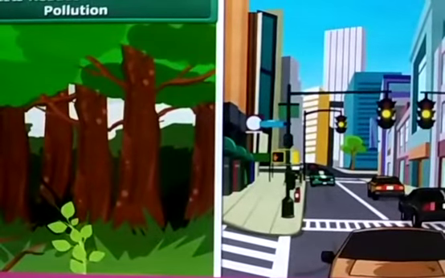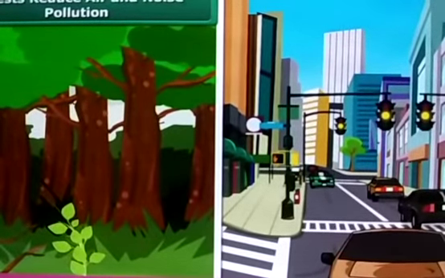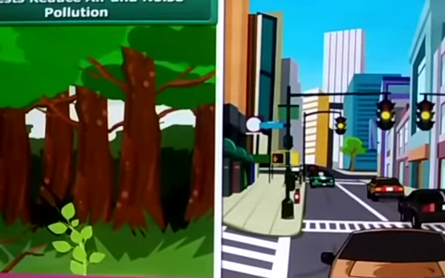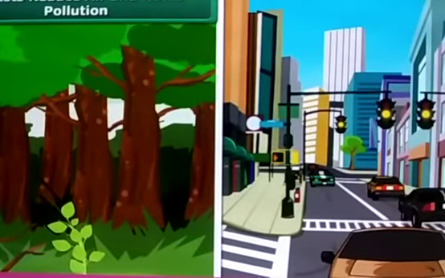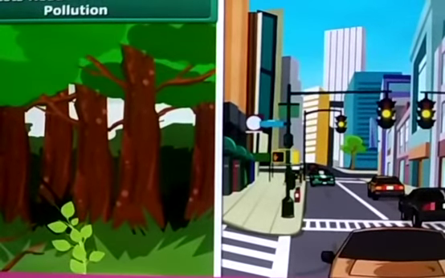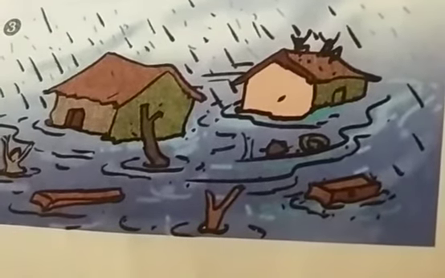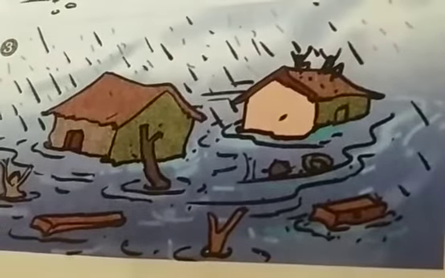If the forest disappears, what happens? The amount of carbon dioxide in the air will increase, resulting in an increase of Earth's temperature. In the absence of trees and plants, the animals will not get food and shelter. If the trees are not there, what happens? The soil will not hold water, which causes floods. A lot of water is known as floods. You can see the picture of the flood, how the water is overflowing. If soil erosion takes place, floods will happen.